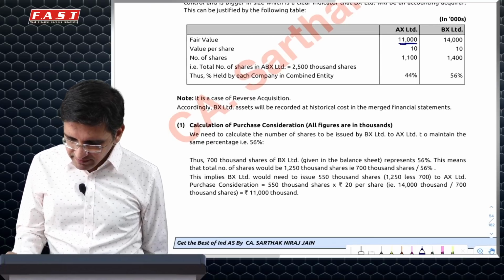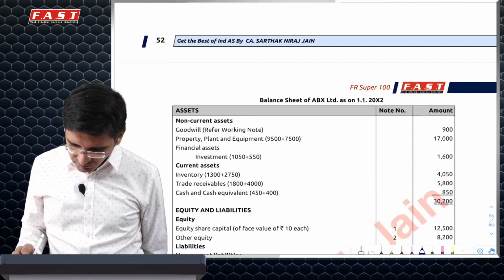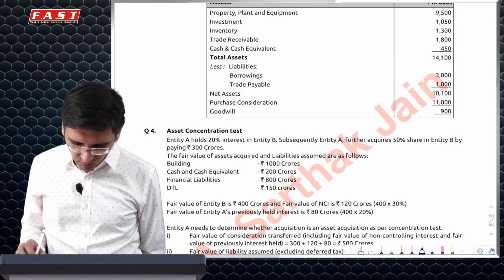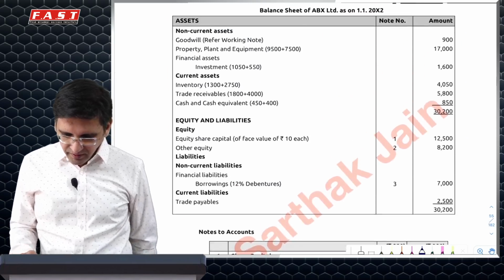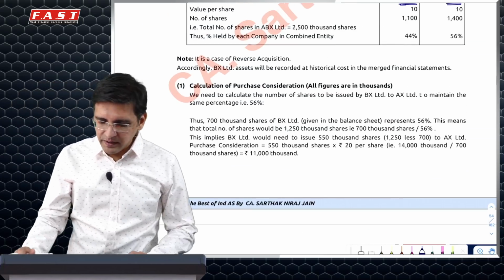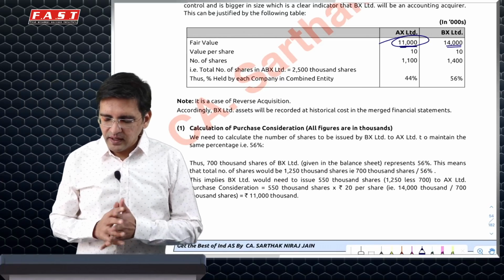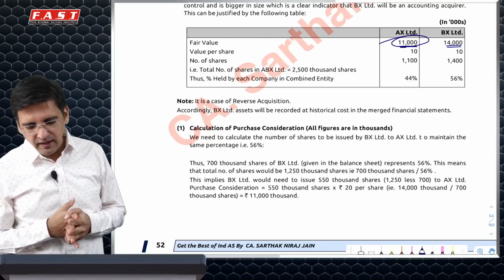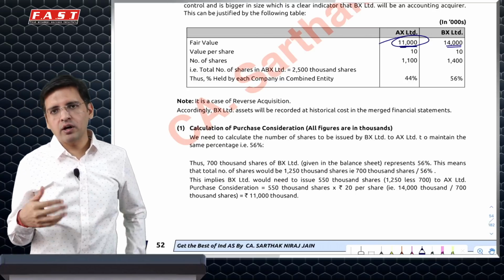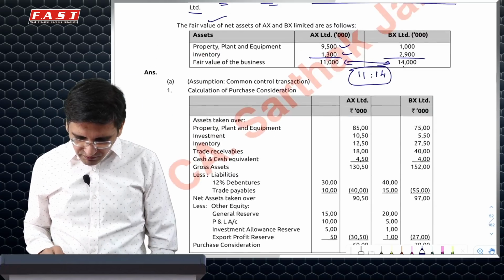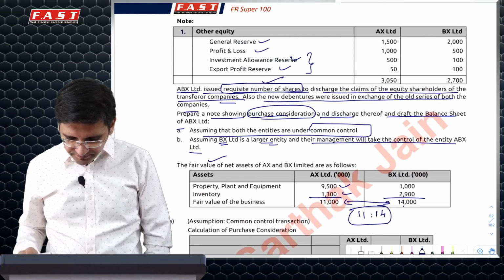So in the second case, 11,000 and 14,000 is the what? So basically that is the ratio which we'll use to allocate or decide the number of shares to be issued. In fact, that will also become my PC in that case. So in second case, PC would be 11,000. That is the fair value of shares. And then I'll calculate what is the net asset value which I've got, and the difference will be then recognized as goodwill.